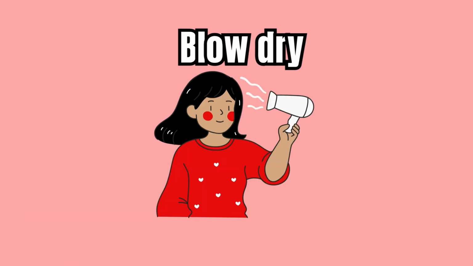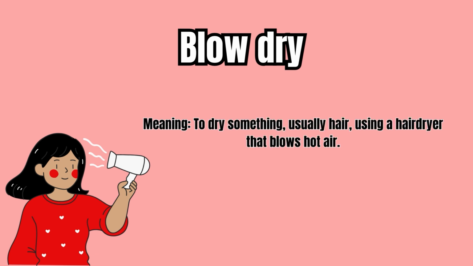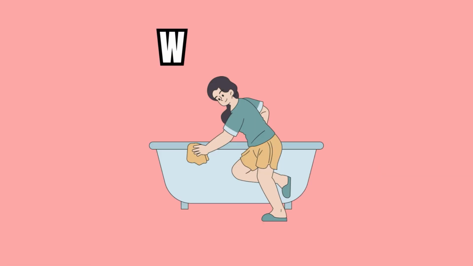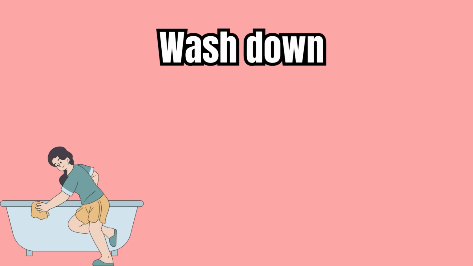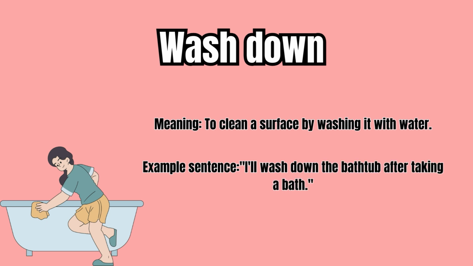Blow dry. Meaning: to dry something, usually hair, using a hair dryer that blows hot air. Example sentence: After the shower, I'll blow dry my hair. Wash down. Meaning: to clean a surface by washing it with water. Example sentence: I'll wash down the bathtub after taking a bath.